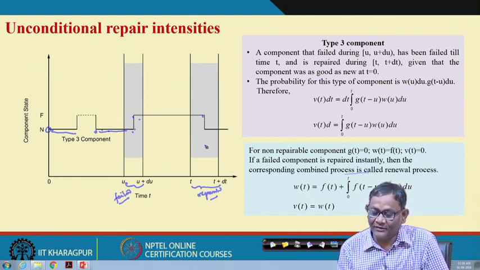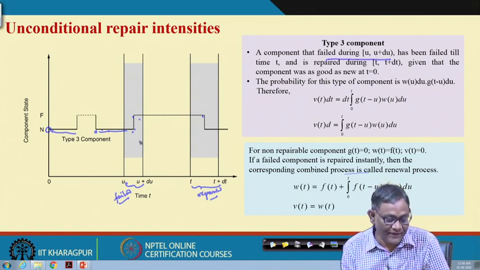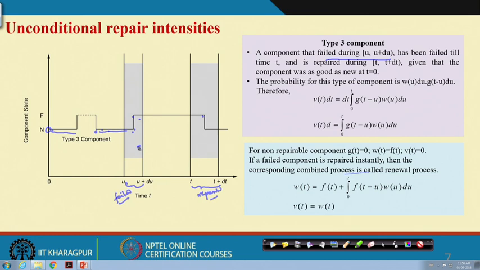So, what is the condition? That it failed during u and u plus du, and another is that it has been in the failed state up to time t, and then we are interested to know the probability that it will be repaired within t and t plus delta t. So, this is the one such outcome, there will not be another.